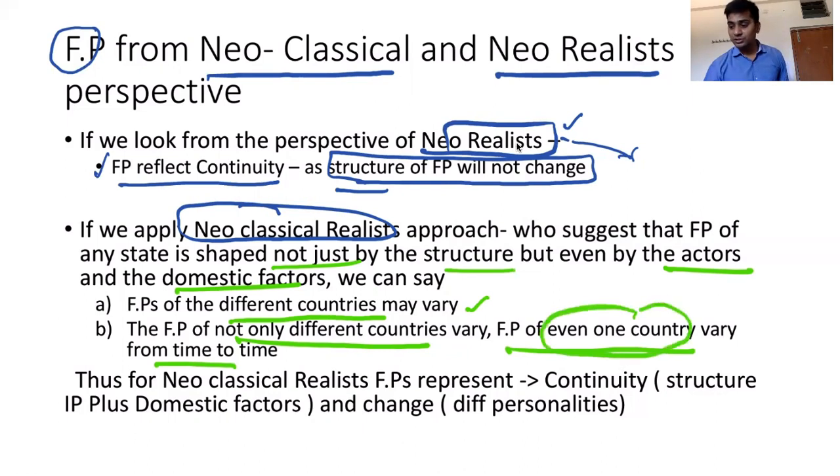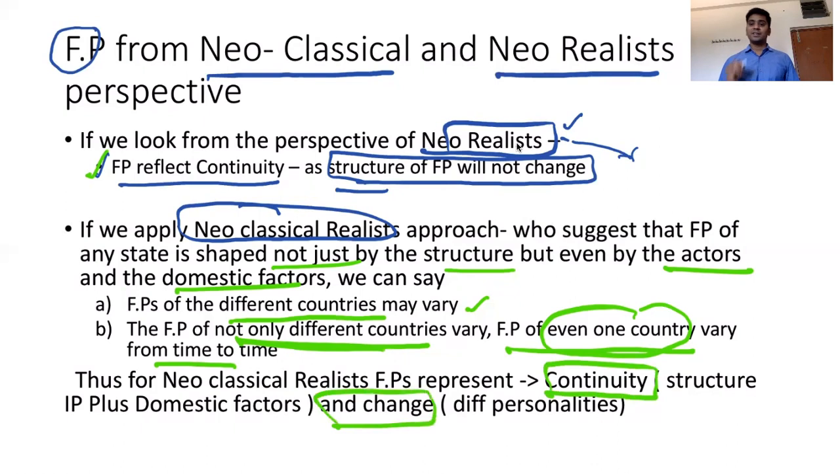The foreign policy of one country differs from the foreign policy of another country. India's foreign policy differs from Chinese foreign policy, and Chinese foreign policy differs from Japanese. Why this difference? Because of the domestic factors. But the neo-realists say that foreign policy reflects continuity. This is the first difference between the neo-realist and the neoclassical realist. The domain of the neoclassical realist is change in foreign policy, not only from country to country, but also within a country from time to time. Thus, the neoclassical realists represent continuity in foreign policy as well as change.